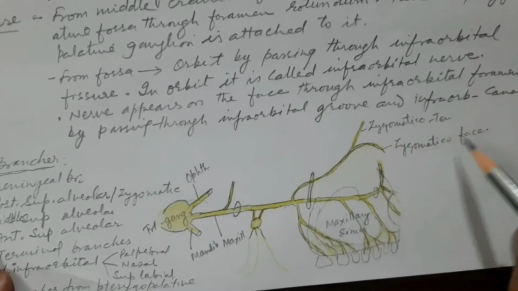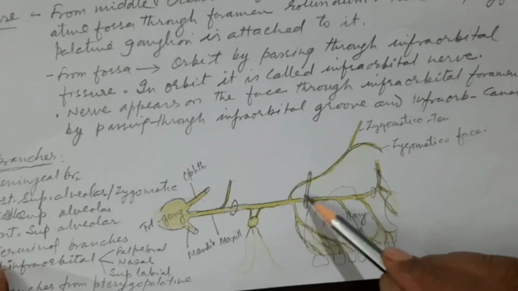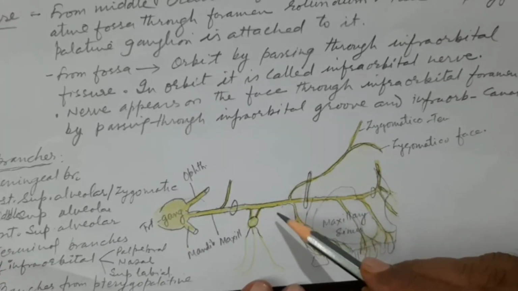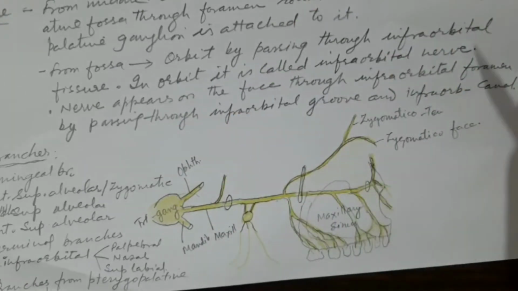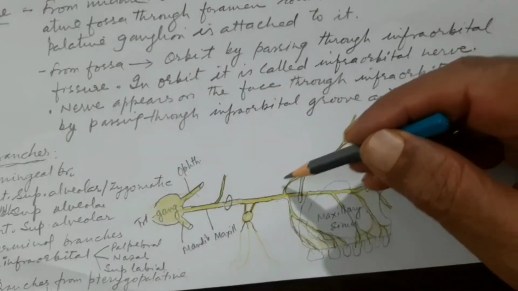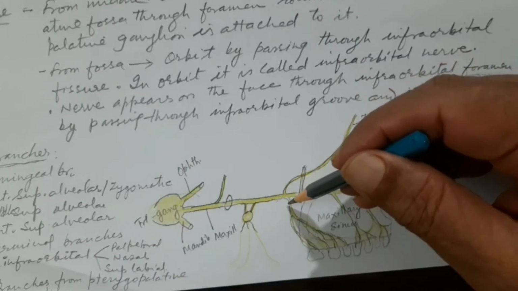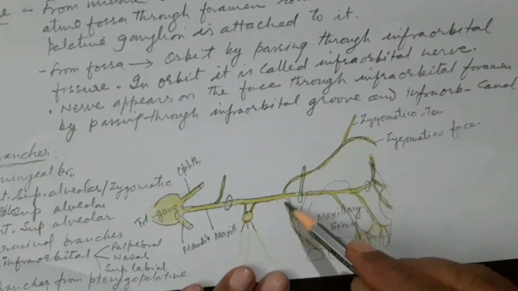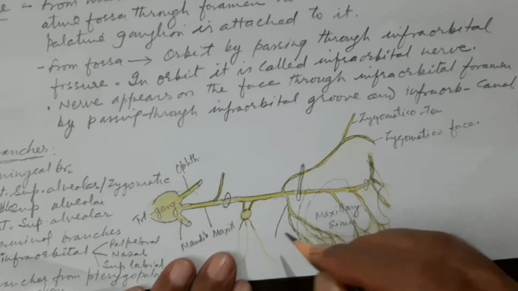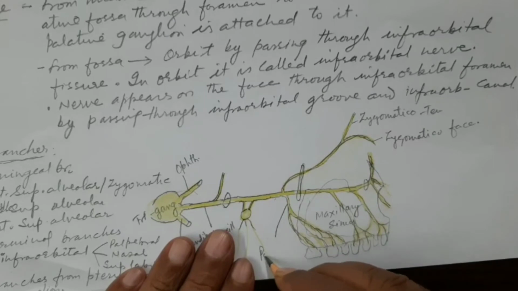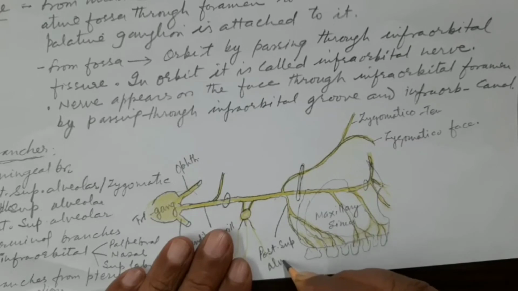So zygomatico-temporal and zygomatico-facial, these are the two branches of this zygomatic nerve, which is given in the pterygopalatine fossa before it goes inside the inferior orbital fissure. And another branch which is given before it enters the orbit is called the posterior superior alveolar.